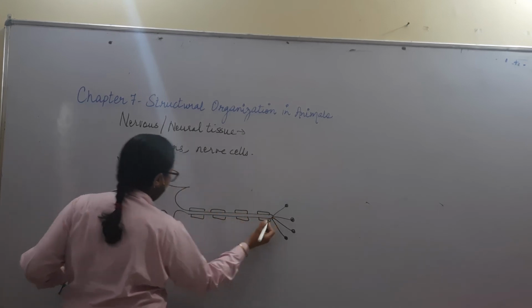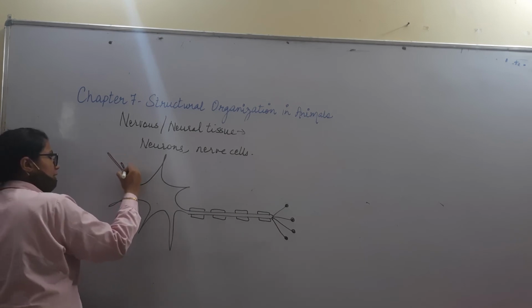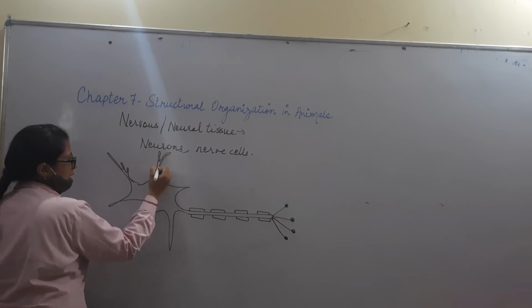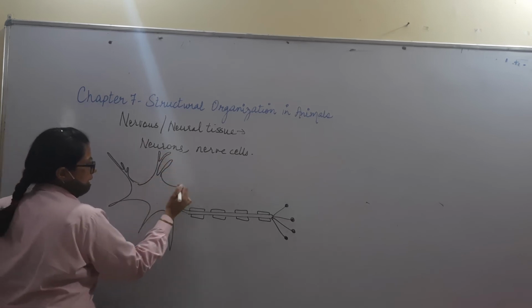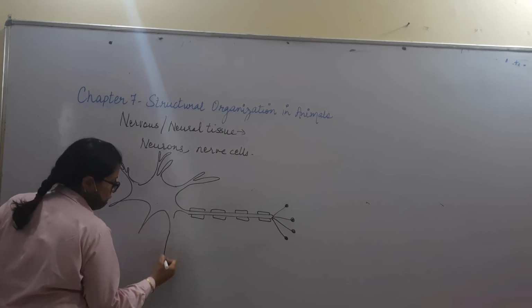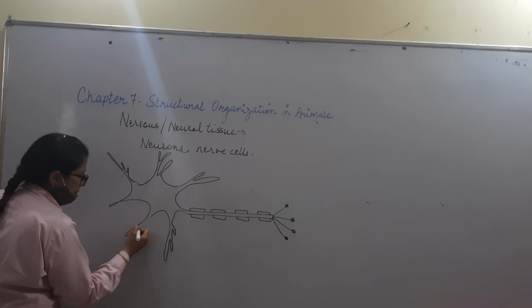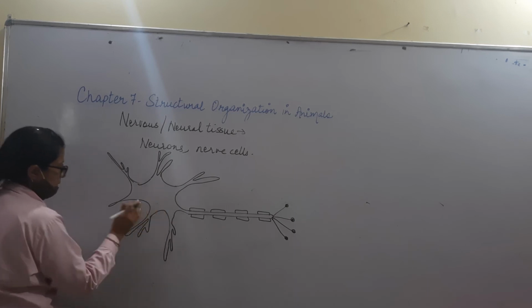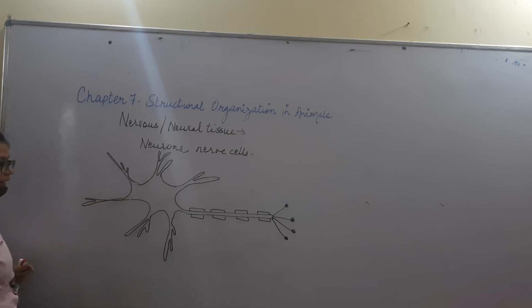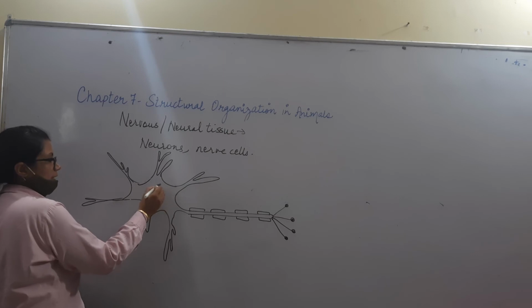Over this end there are other processes like this, other processes here also which will receive the impulse. What is an impulse? Any action which is performed. That impulse will reach through these. And then there is the nucleus and the cell body.